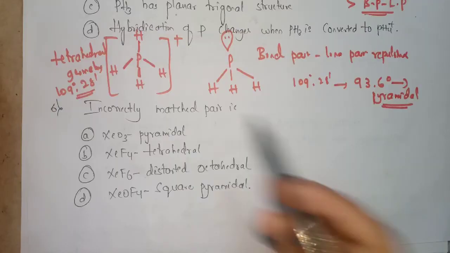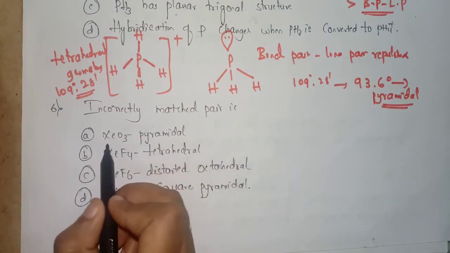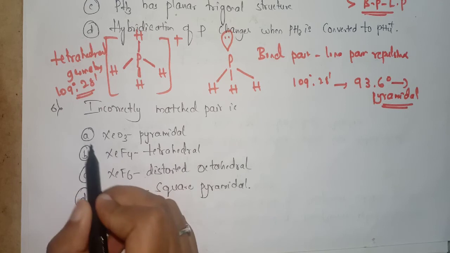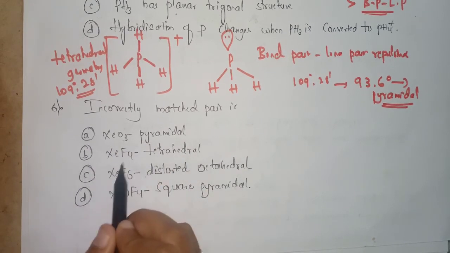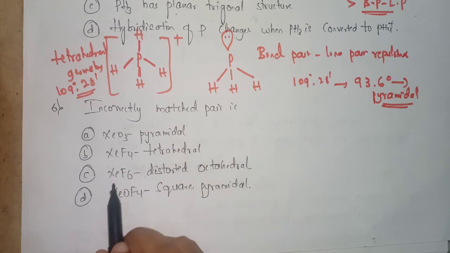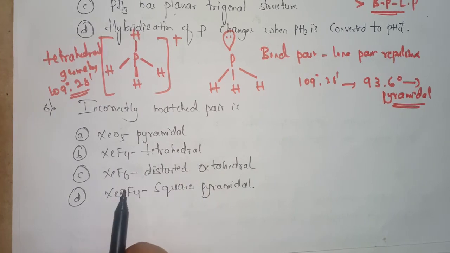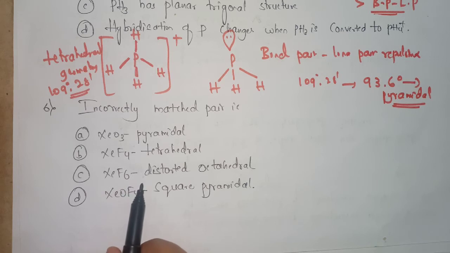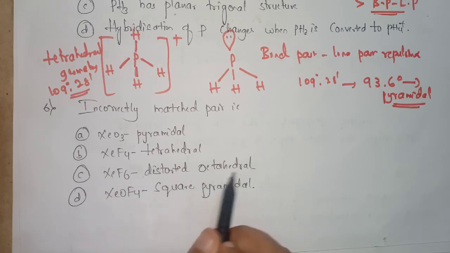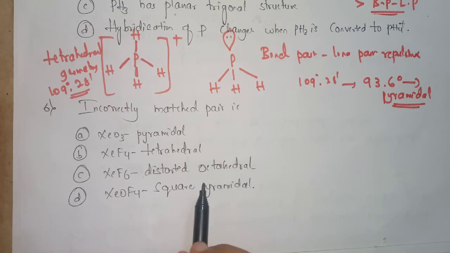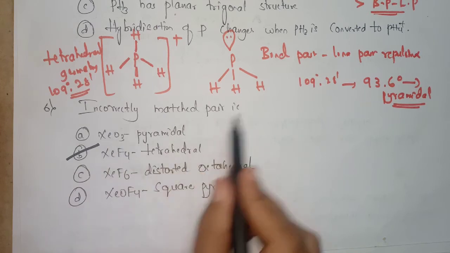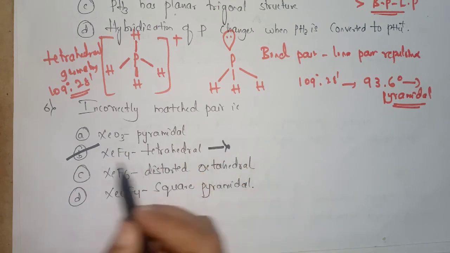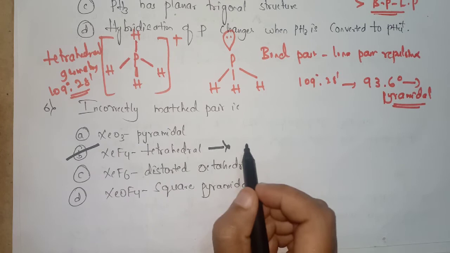The question is: the incorrectly matched pair is. A is XeO3, pyramidal. B is XeF4, tetrahedral. C is XeF6, distorted octahedral. And D is XeOF4, square pyramidal. The correct option here is option B, that is incorrectly matched. Why? Because XeF4 is a square planar structure.